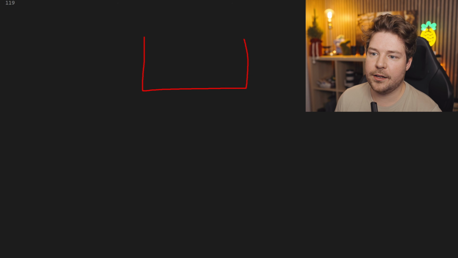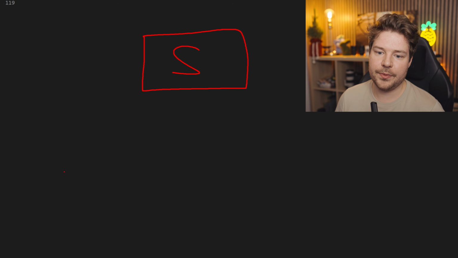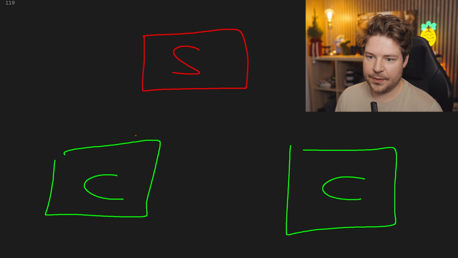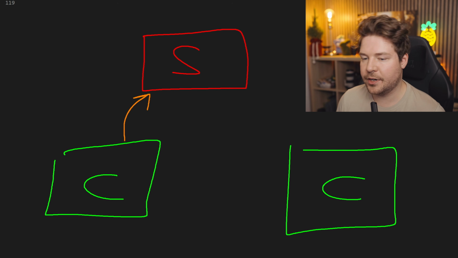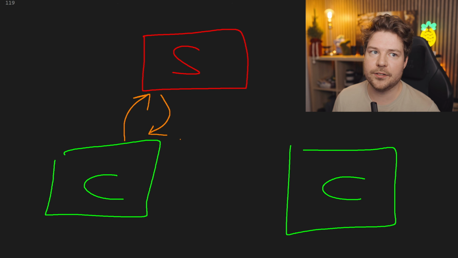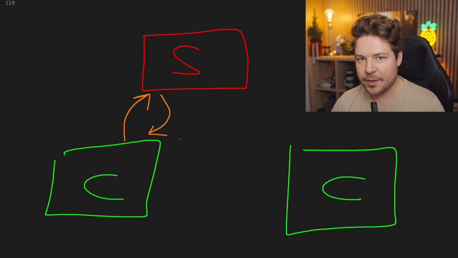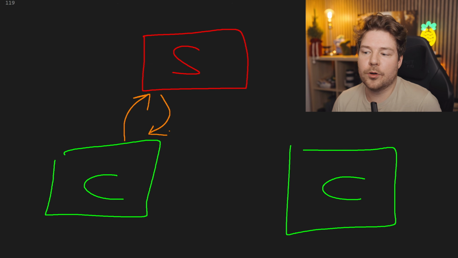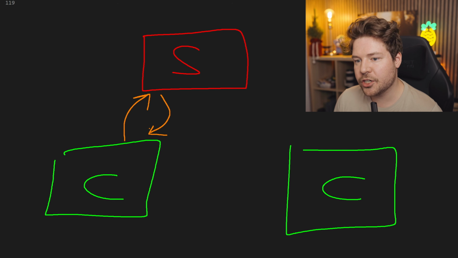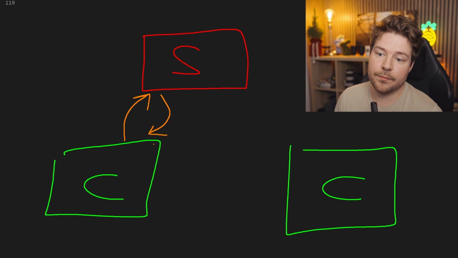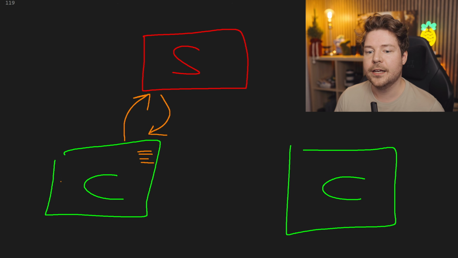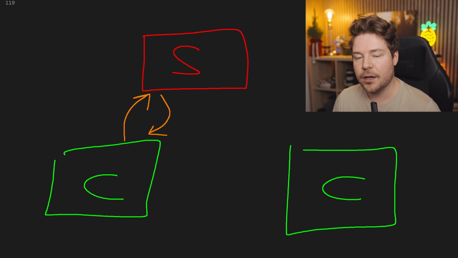So what I'm really talking about is we have this server, which is over here, and then of course we can have multiple clients, and they need to be able to connect to the server. And once they've done so, they probably need to download some data from the server, such as, well, this is going to get specifically into the type of game that we're making, which we're going to avoid in this video, but they might download like what map they're on and what the other players are, what the state of the scene or the game world is as well. But initially all we're going to do is probably download a list, I guess, of all the other players that exist on the server, because we need to display their positions in some form over here on the client.